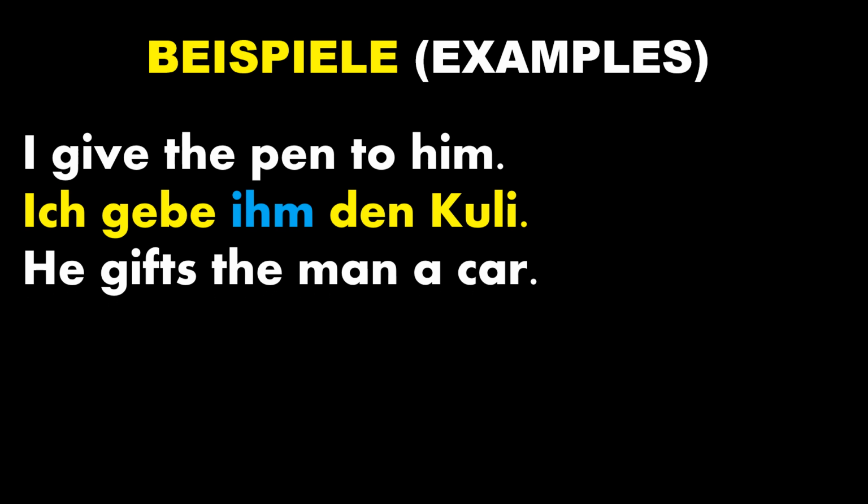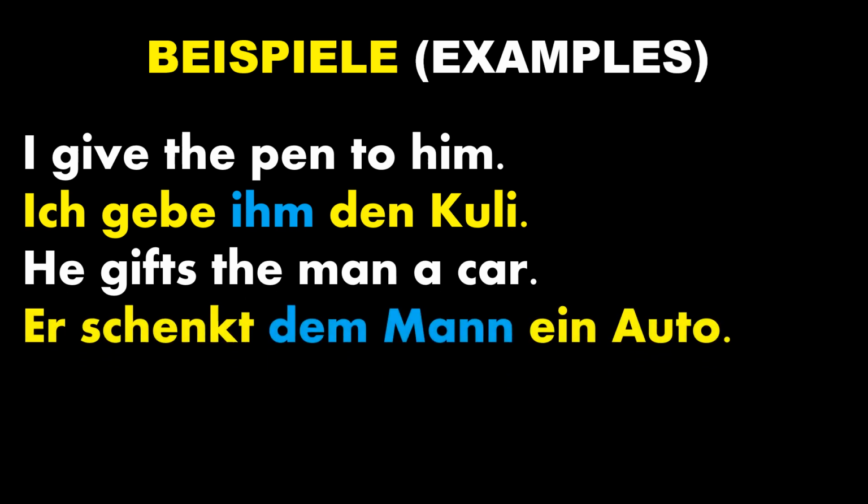Let's see one more example. He gifts the man a car. Schenkt dem Mann ein Auto. Here, dem Mann, that is the indirect object. That is why it takes the case of dative. Who is receiving the benefit, or who is receiving the action?